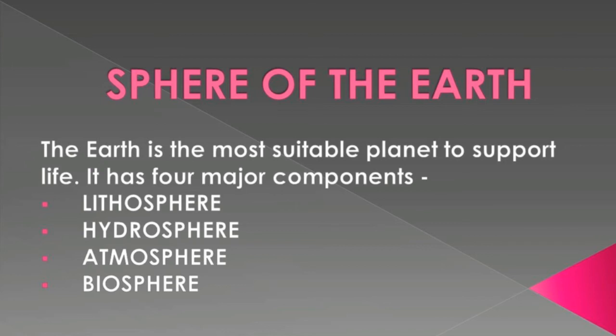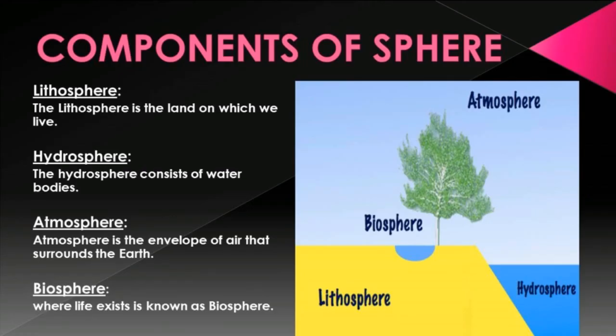Sphere of the earth. The earth is the most suitable planet to support life. It has 4 major components: lithosphere, hydrosphere, atmosphere and biosphere. Components of sphere. Look at the picture. Lithosphere, that is land; hydrosphere is water; atmosphere is air; and biosphere is where our life exists.